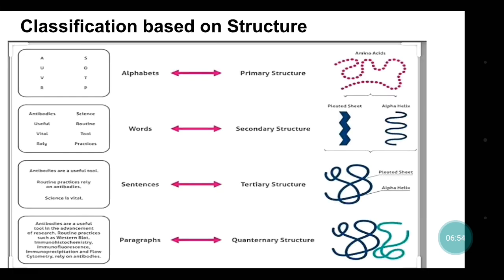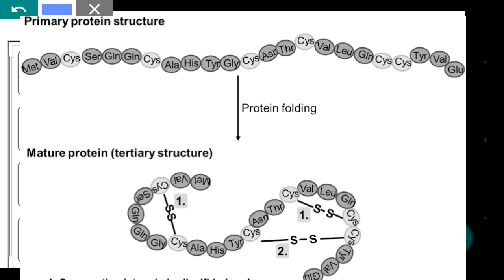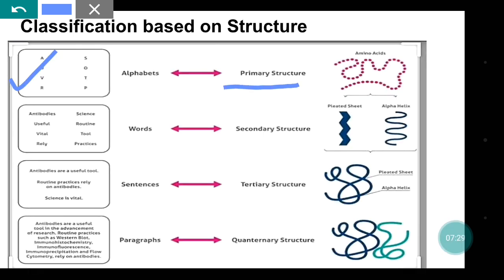Now the classification based on structure. It is very important. The first one is the primary structure. Right here you can see the primary structure. Primary structure is just the amino acids arranged in a sequence and bonded with each other by peptide bonds. For understanding, you can think of it like an alphabet. Primary structure is nothing but the arrangement of amino acids, and you can know what kind of amino acid is present where.